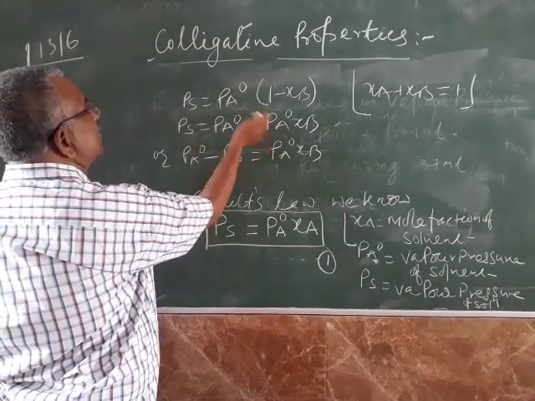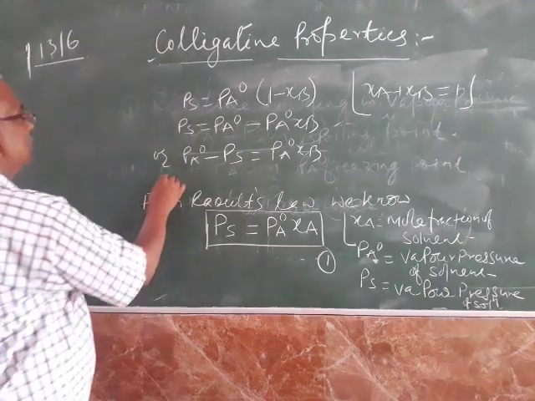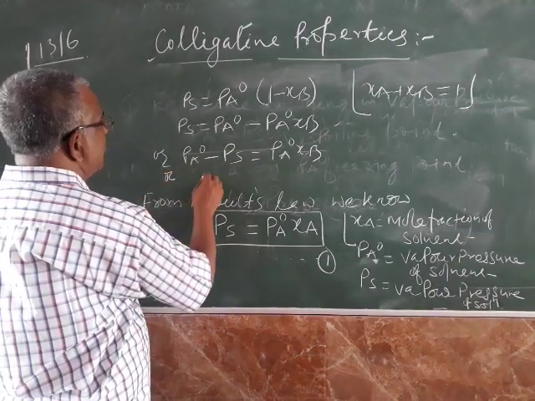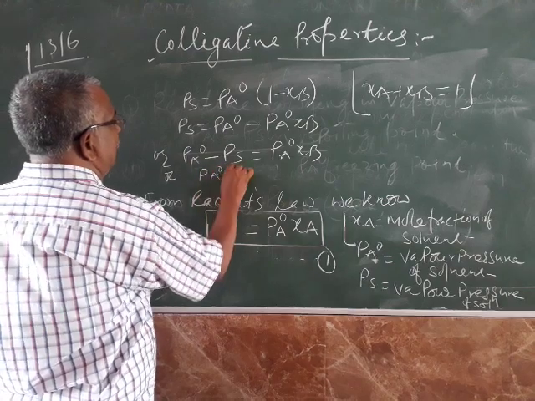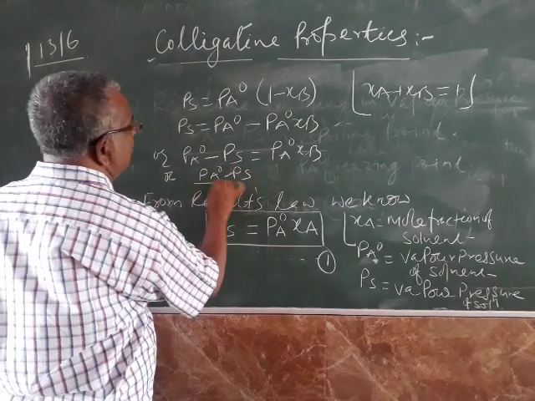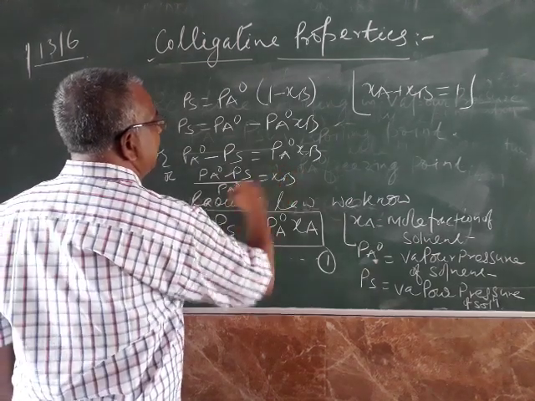Taking Pa naught to the other side, Pa naught minus Ps by Pa naught is equal to Xb.